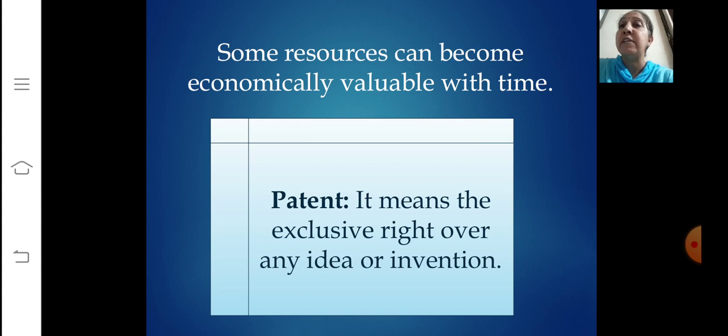But if they are patented, now let's understand the meaning of the term patented. What is patented? It means the exclusive right over an idea or invention. We know very well at home also your grandmother keeps on advising you about the home remedies, what should be taken if you are sick. So if those home remedies had been patented and sold by a medical firm, they could become economically valuable. So I hope you understood the meaning of the term patent. Patent means the exclusive right over that particular idea or invention.